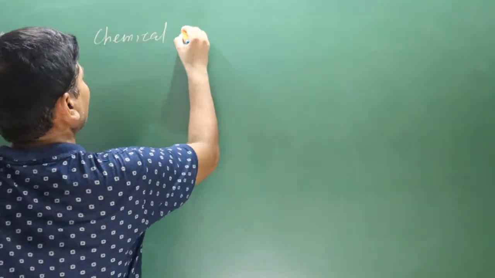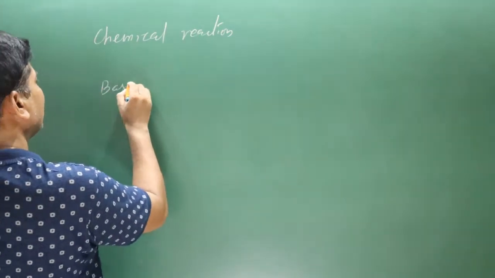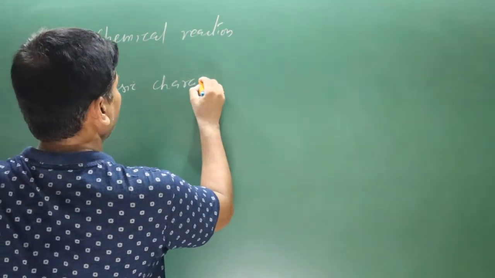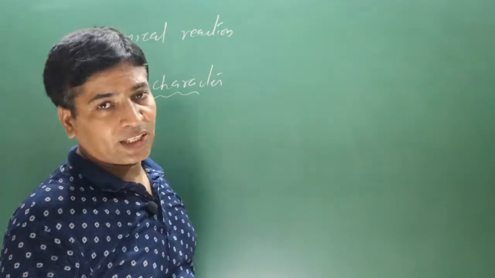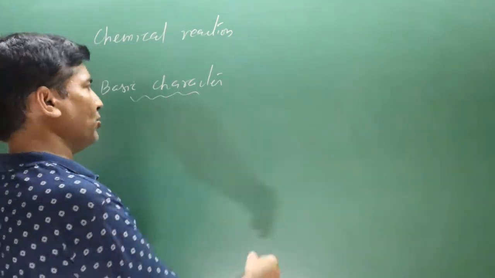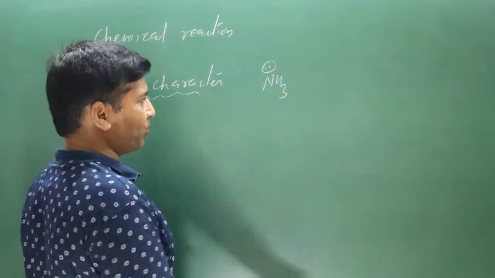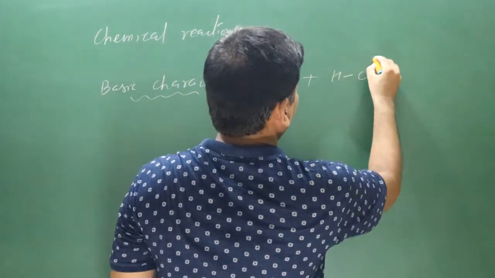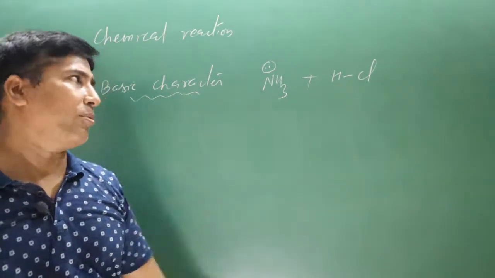Next is chemical reactions of ammonia. First we talk about the basic character of ammonia. Ammonia is a base, that's why it can react with acids very easily to form what? Salt. Acid base reaction will be taking place. Now see how the reaction is taking place. Ammonia, in which nitrogen has one lone pair, reacting with hydrochloric acid, can liberate H plus ion very easily. Polarity is there. It is a polar molecule.